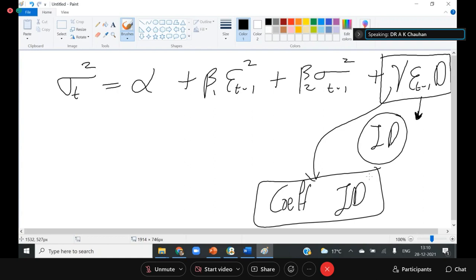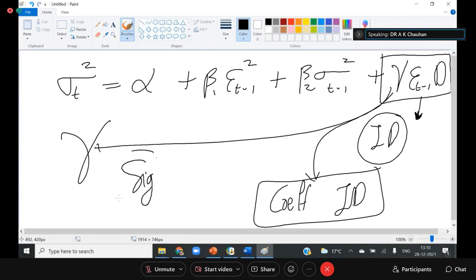Now this gamma, if found to be significant, indicates the presence of asymmetric behavior of the volatility.